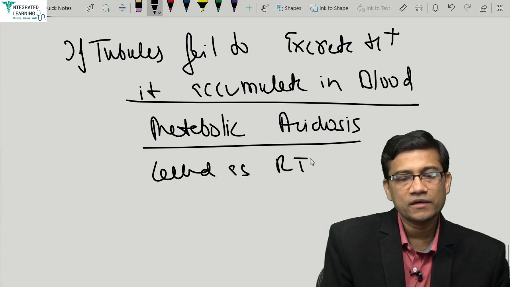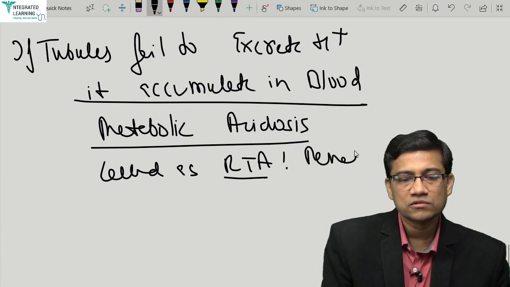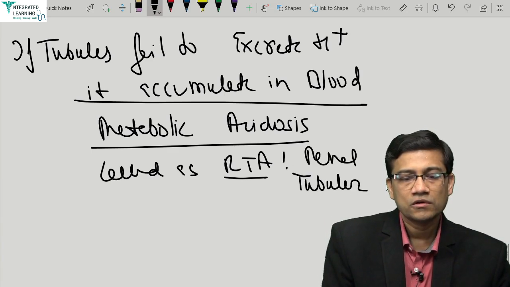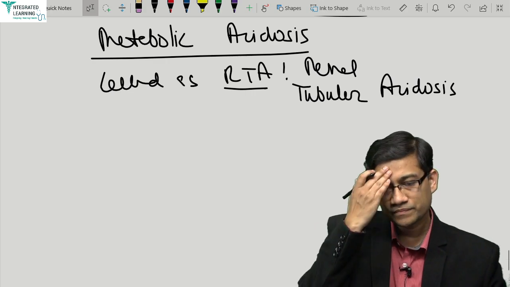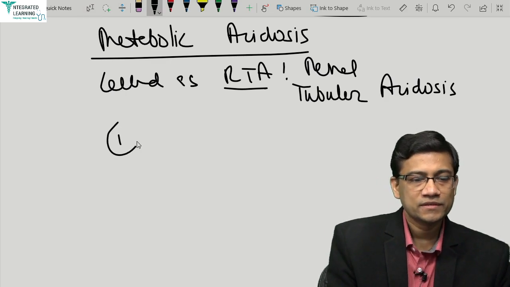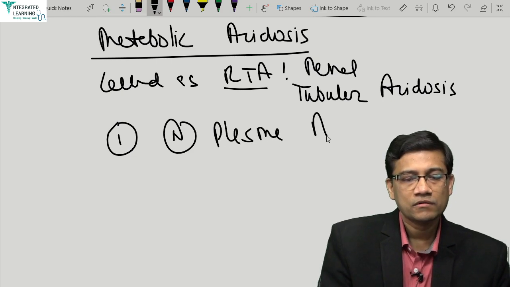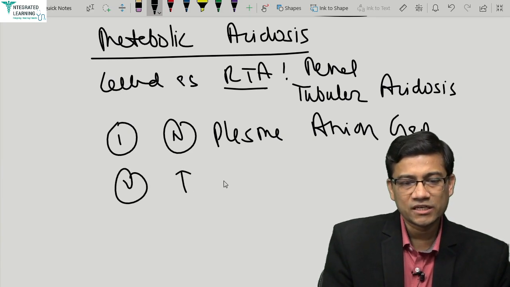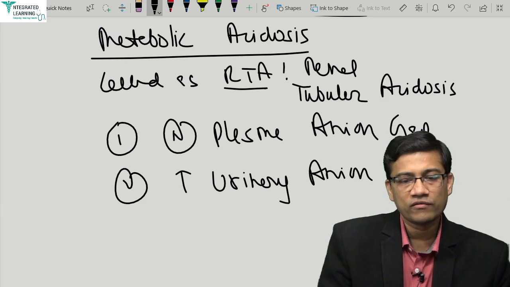Called RTA. Why? Because the tubules are failing. The renal tubular acidosis, so called RTA, that is renal tubular acidosis. Now what are the two special features? I will write. First, there is a normal plasma anion gap, and number two, there is an increase in urinary anion gap. That is the main hallmark of the RTA.